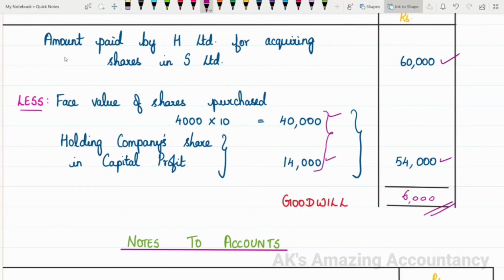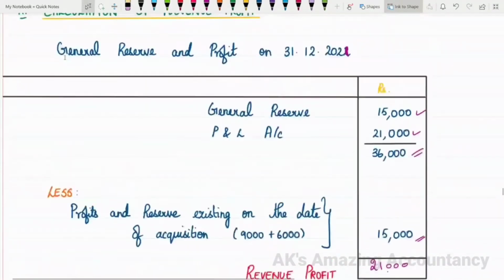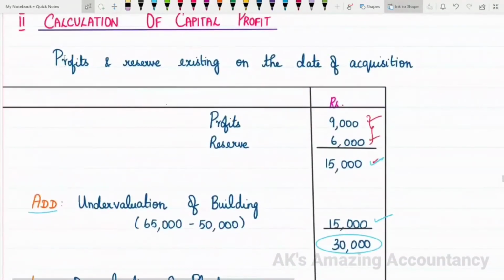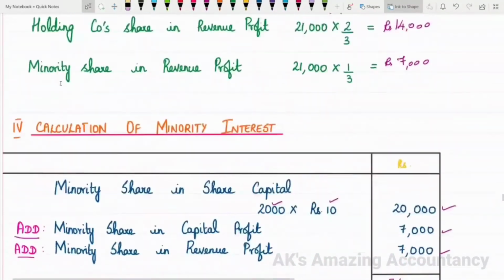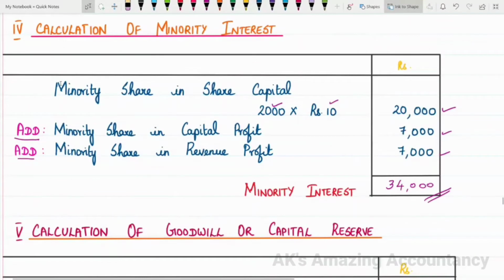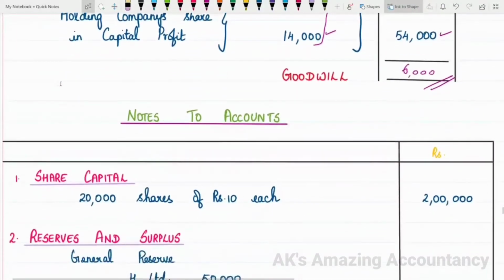So step by step we have done all the calculations. And what are the various items that are to be calculated here? I think you know very clearly. First we have to find out the holding minority ratio, then we have to find out the capital profit, then the revenue profit. After finding out the revenue profit, we have to find out the minority interest, then we have to find out goodwill or capital reserve, as the case may be.